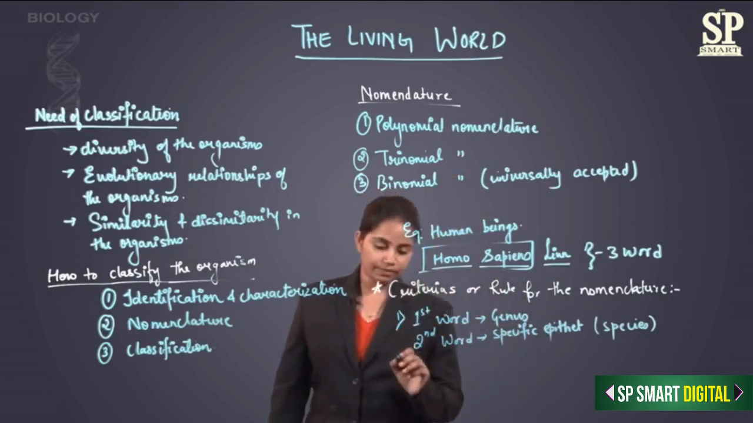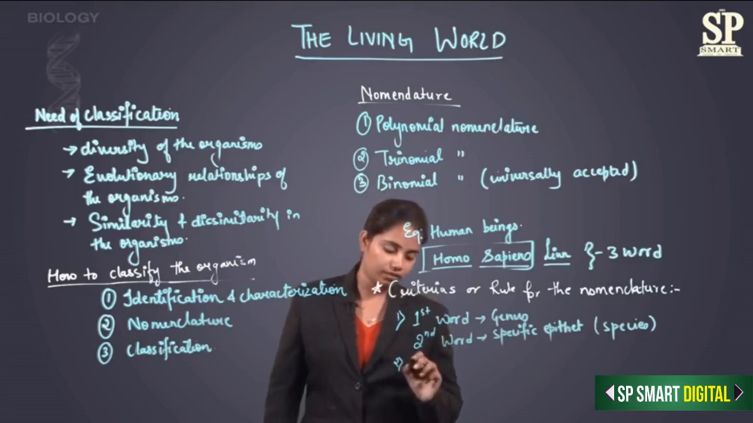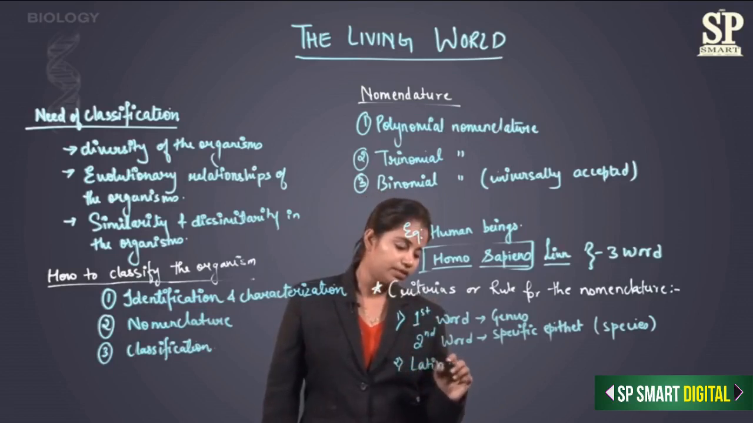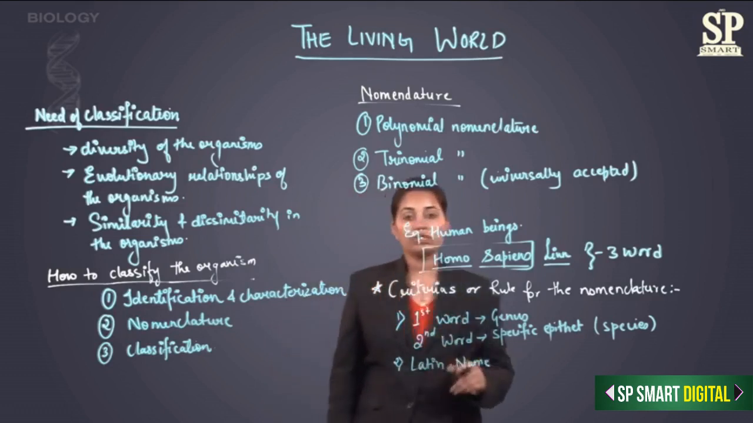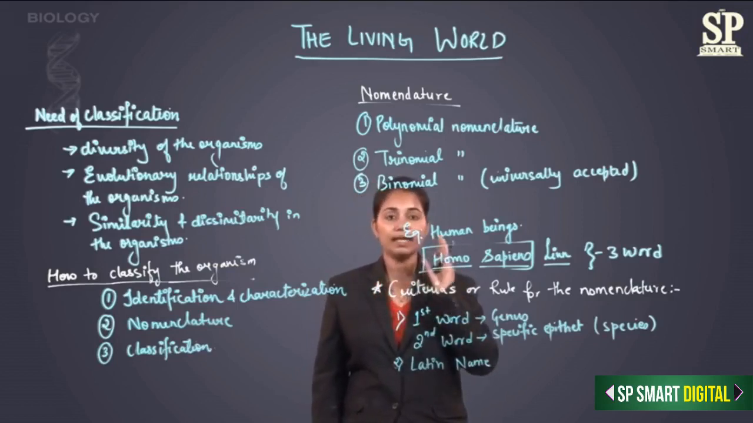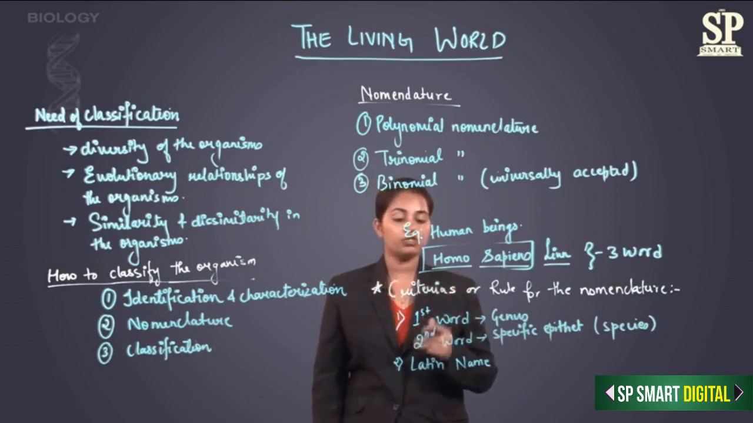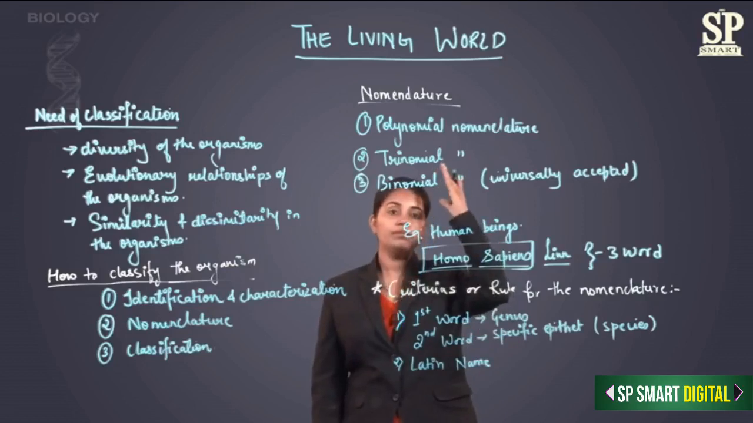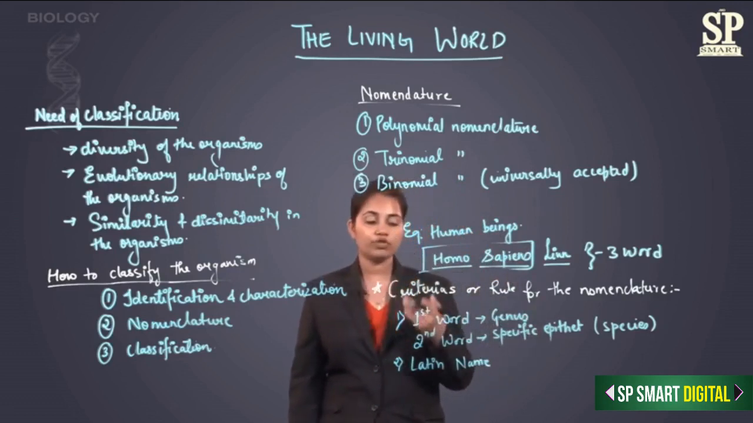Second, the name which will be given should be in Latin, should have a Latin name, because when the naming was first done, at that time only the Latin language was used, or understood, by the scientists. So it started from there, that the nomenclature should be in a Latinized name, or should be in a Latin word.